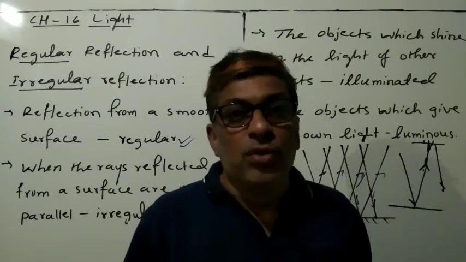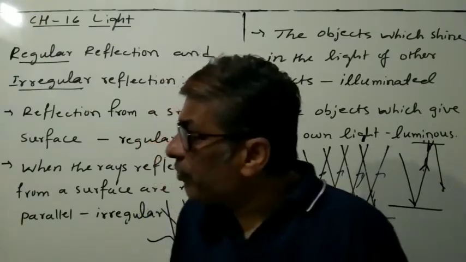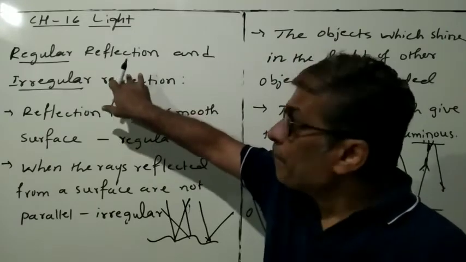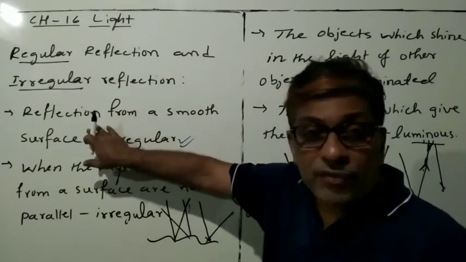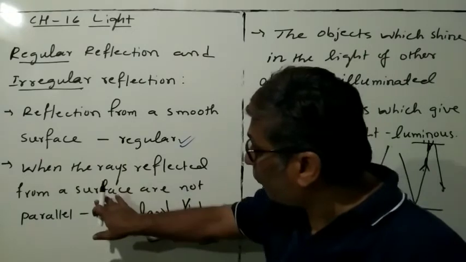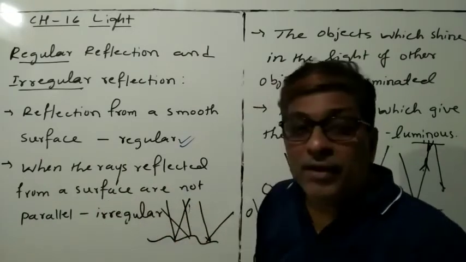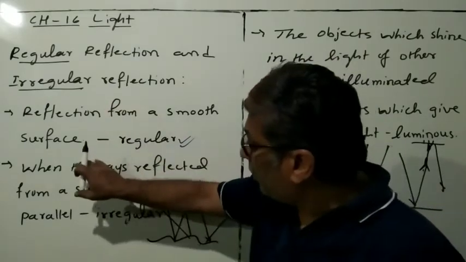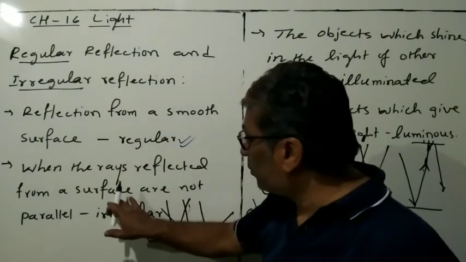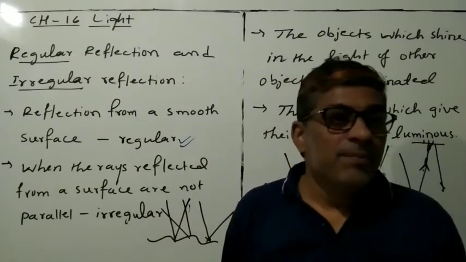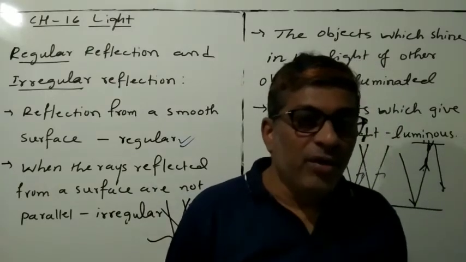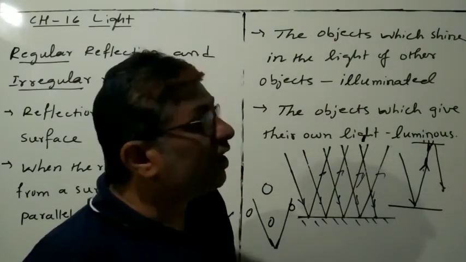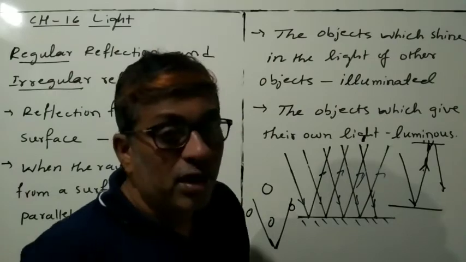Now today we will see what we have discussed. The discussion is regular reflection and irregular reflection. Regular reflection is when the rays reflected from a smooth surface are parallel. When the rays reflected from a surface are not parallel, we say it is irregular reflection.